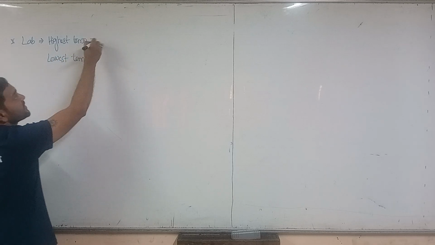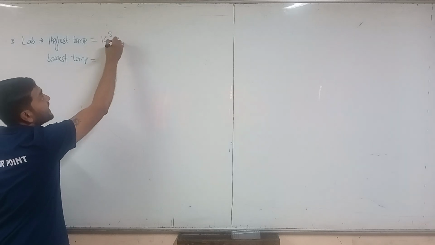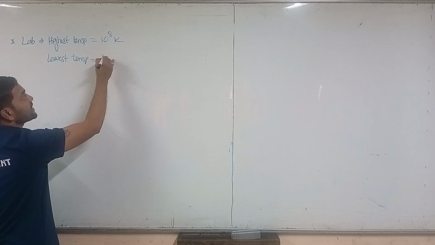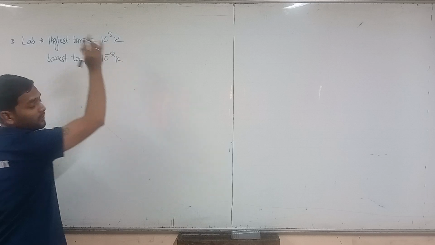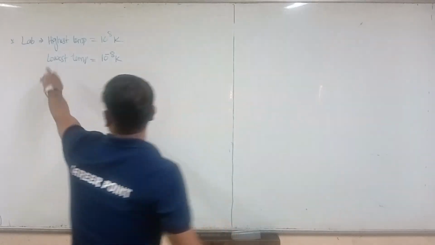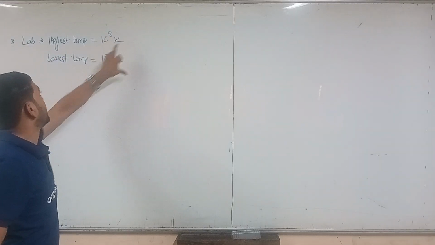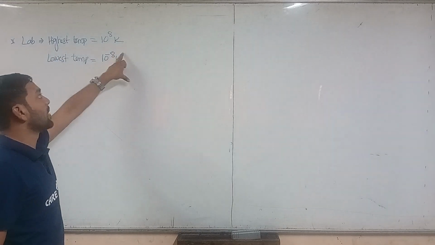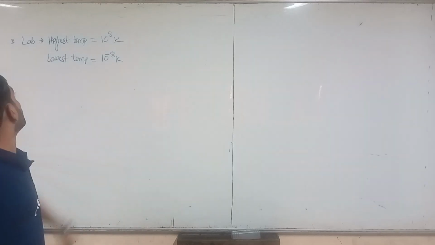So the highest temperature is about 10 to the power 8 Kelvin, and the lowest temperature is about 10 to the power minus 8 Kelvin. In the laboratory we have achieved this, right? So the highest is 10 to the power 8 Kelvin, and the lowest temperature is 10 to the power minus 8 Kelvin. Okay, right.